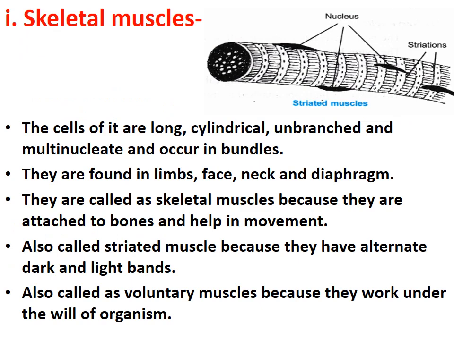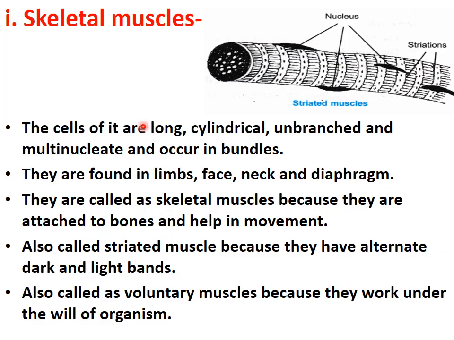So what are skeletal muscle fibers? They are long, cylindrical, unbranched and multinucleated, and they occur in bundles. Okay, you can see the diagram. Multinucleated means they have many nuclei. Now where is this muscle found? It is found in the limbs, face, neck and diaphragm. Now the question arises, why are the skeletal muscles named so? They are called skeletal muscles because they are attached to the bones and they help in movement. That's why they are called skeletal muscles.